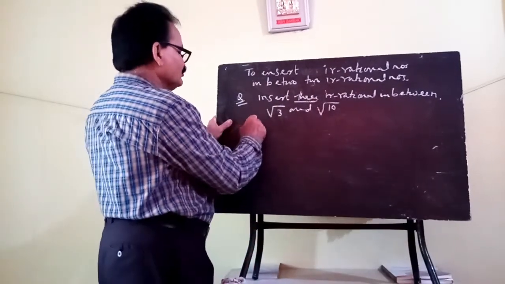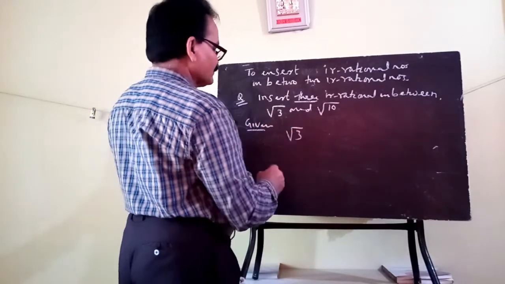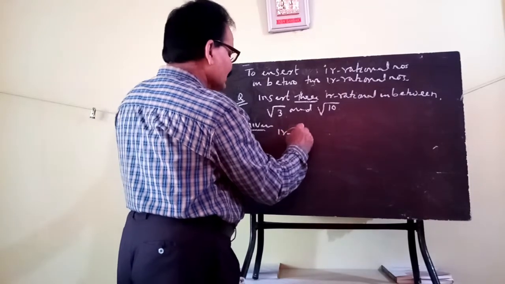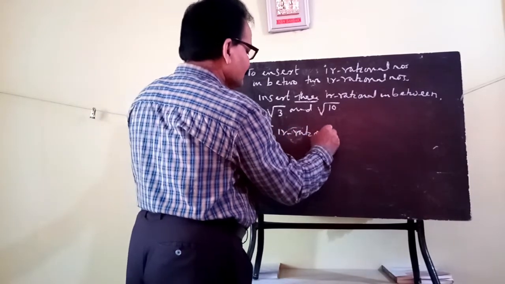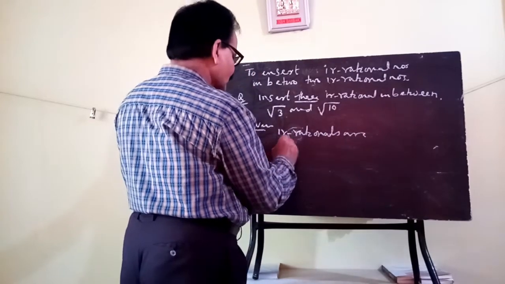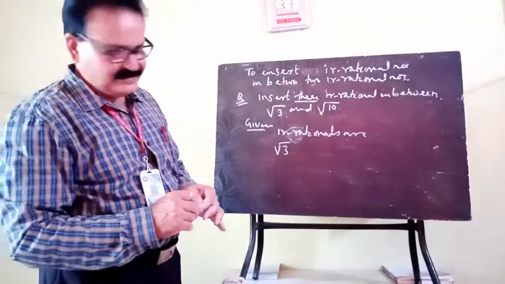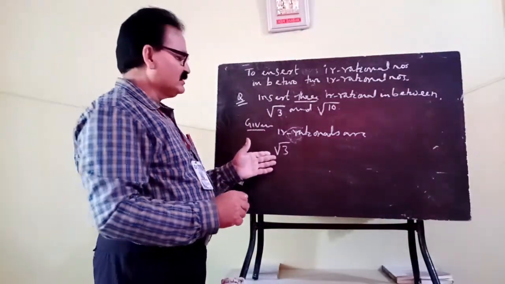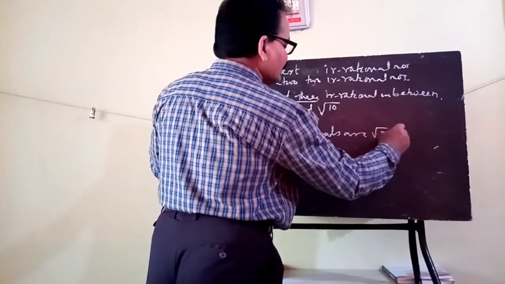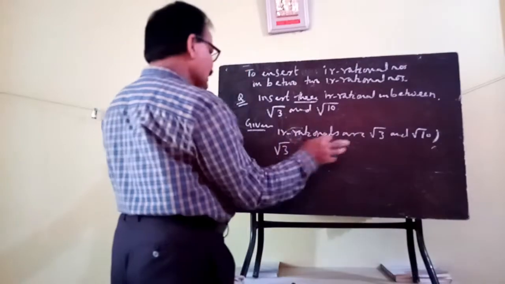So your solution: given irrationals are root 3 and root 10. Okay, these are given here.